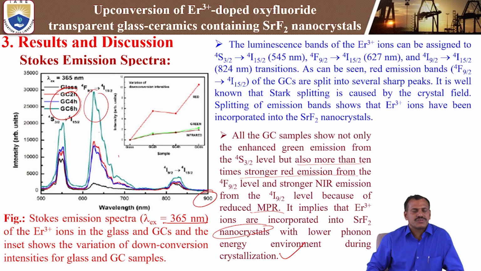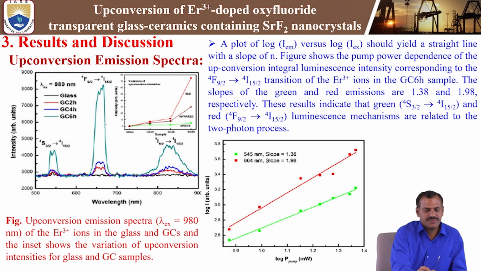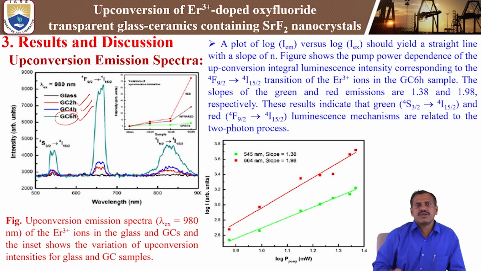This is the Stokes emission spectra from the erbium-3+ doped oxyfluoride transparent glass ceramics. Next, this is the upconversion emission spectra. See the upconversion emission spectra of the glass material and glass ceramics. The glass material shows highly negligible upconversion luminescence. For the glass ceramics at 2 hours, 4 hours and 6 hours, the luminescence intensity increases, and for 6 hours of glass ceramics the enhancement is very high compared to the glass material. So this is the upconversion process.